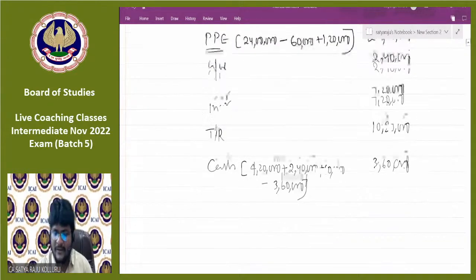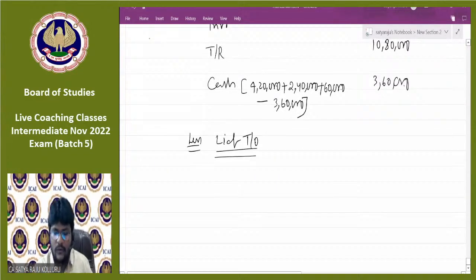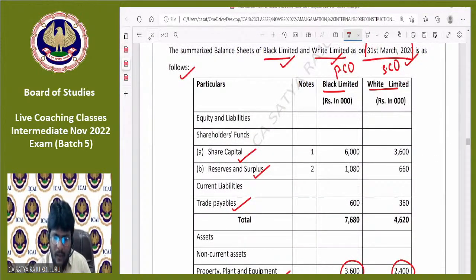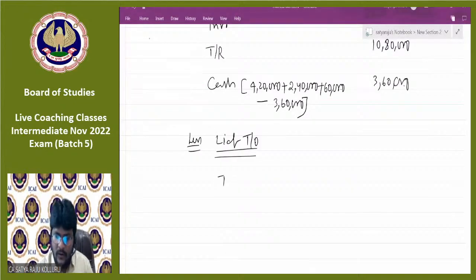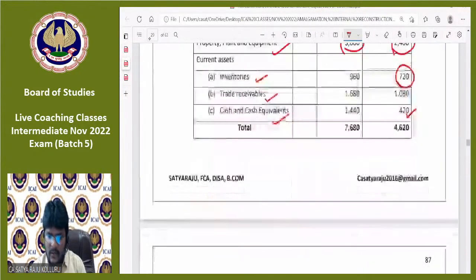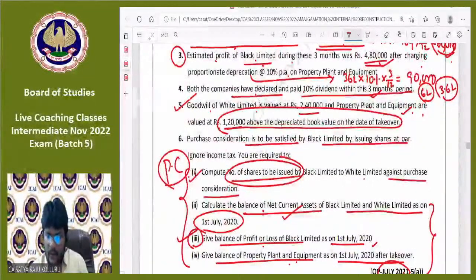These all are the assets. Less liabilities taken over at the agreed values. Can you please tell me what different liabilities it had? Only one liability, which is trade payables. There is no information specifically given for trade payables, so we can simply consider 3,60,000. Is there any other liability? Nothing is there, right? Fine. Everything we made correctly.